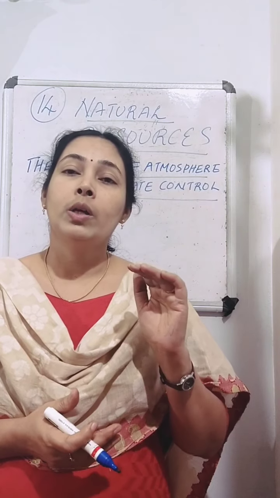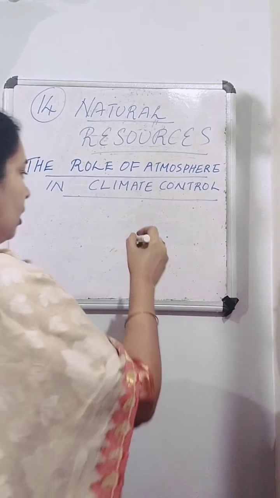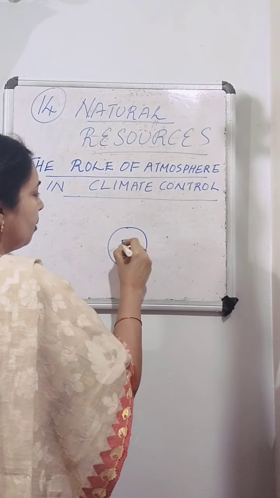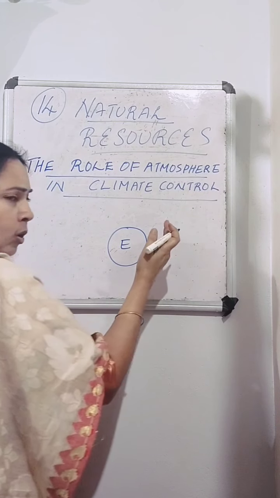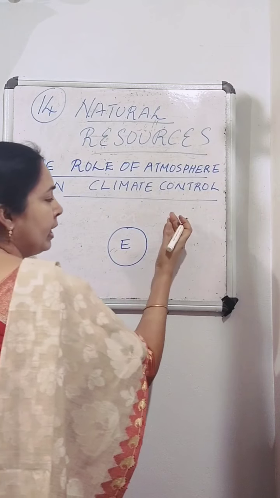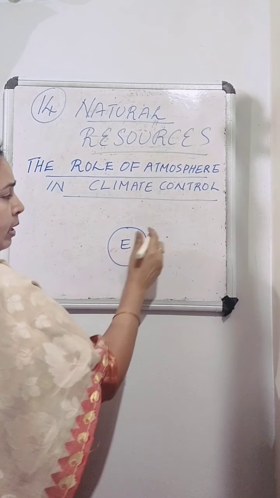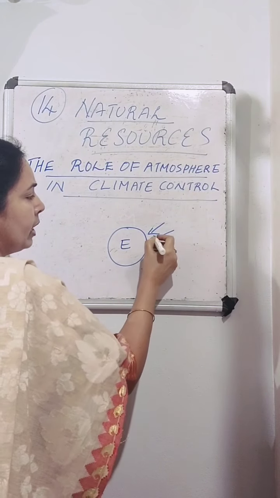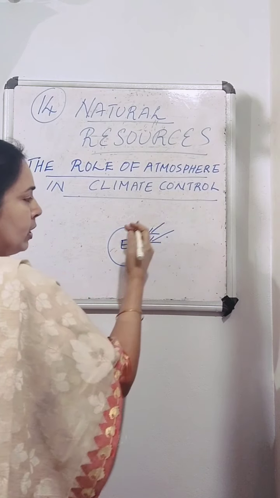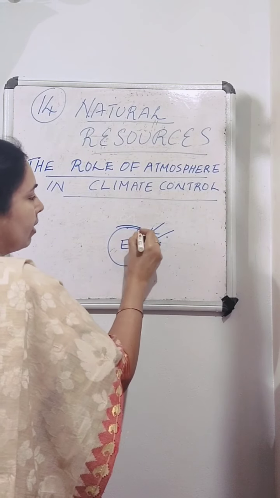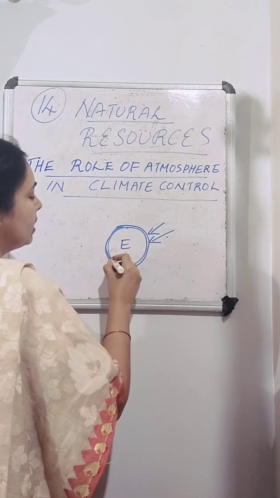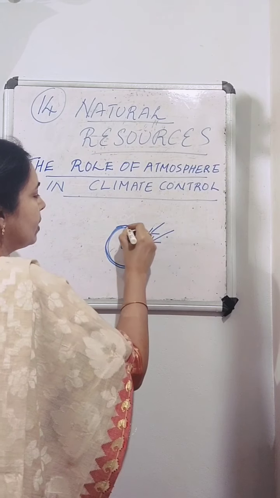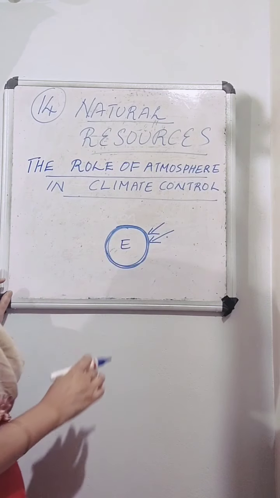And we know during daytime the temperature will be very high. So what happens if this is the earth? The temperature will be very high outside, and heat always moves from a region of higher temperature to the region of lower temperature. So what happens? Heat will move from outer space into the earth. But here this is the layer of atmosphere, and we know this atmosphere acts as an insulator, or it is a bad conductor of heat.